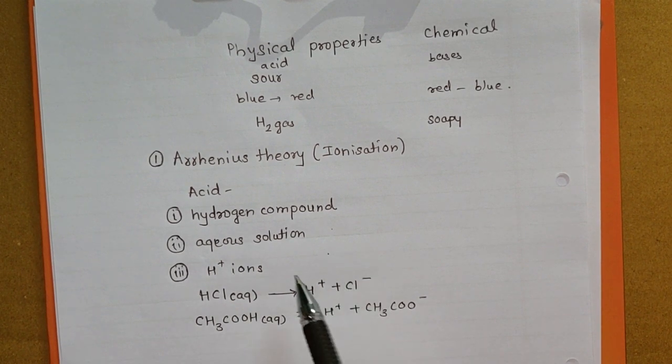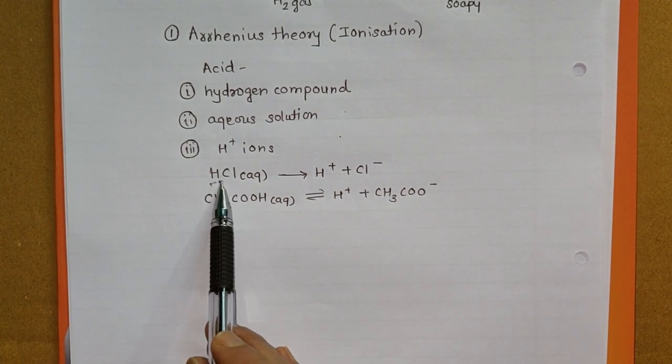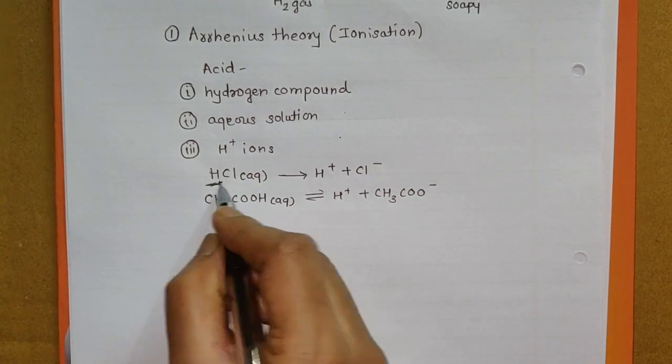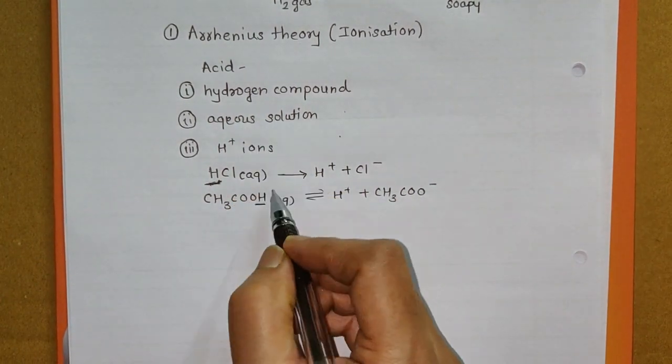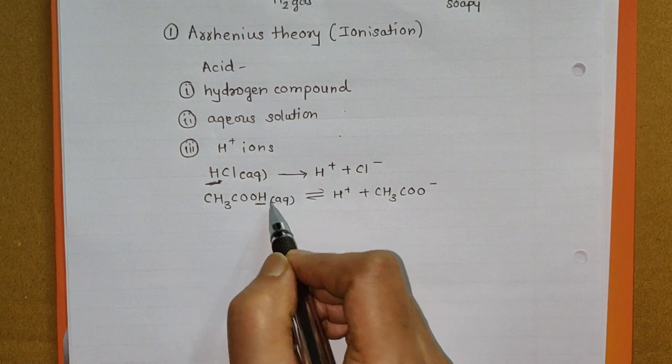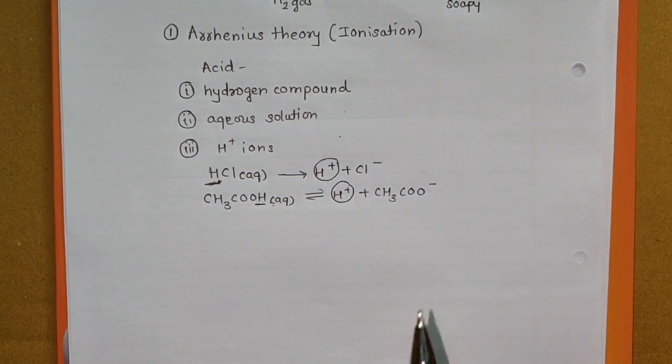See here, all these conditions are followed by these two substances. First, HCl is a hydrogen compound. It contains hydrogen. CH3COOH is also a hydrogen compound. We have taken aqueous solutions of these two substances, and in both, H plus ions are obtained.